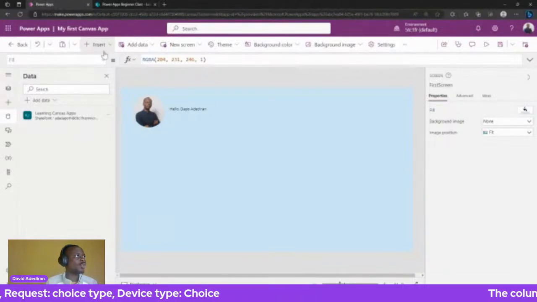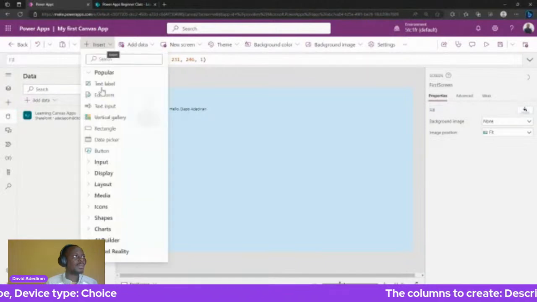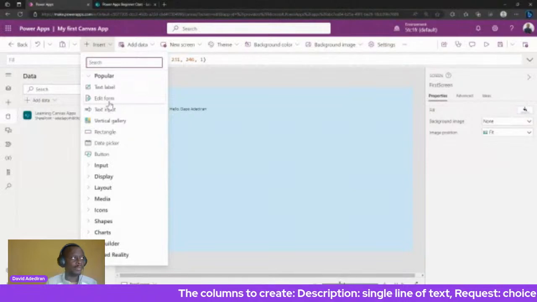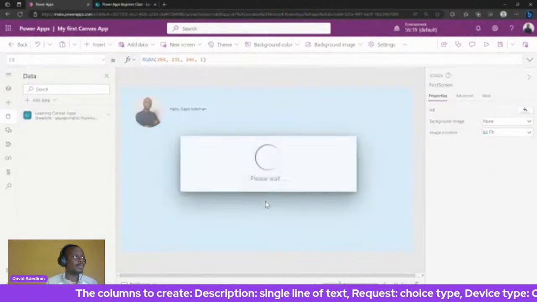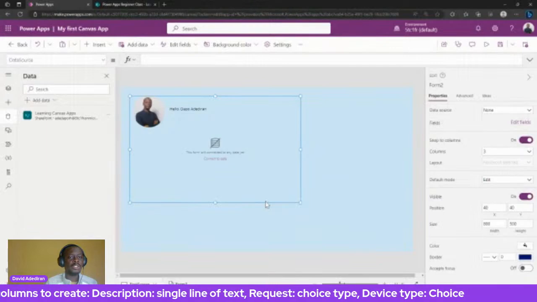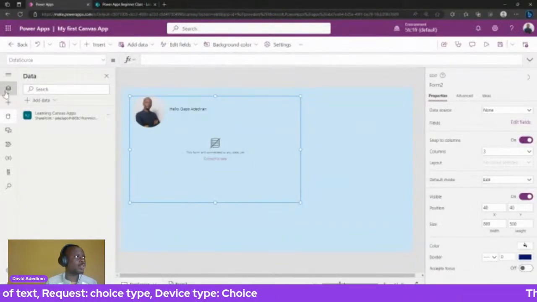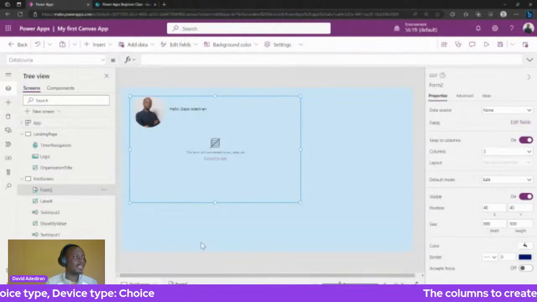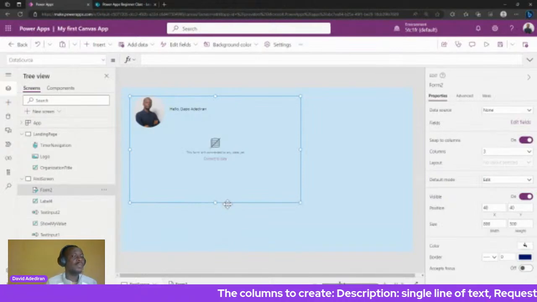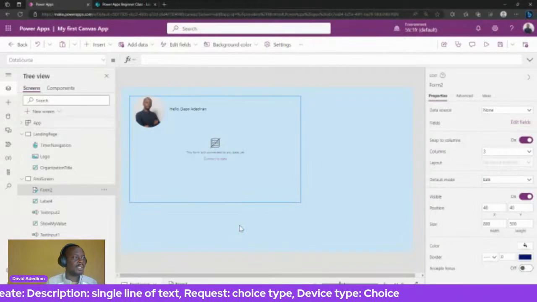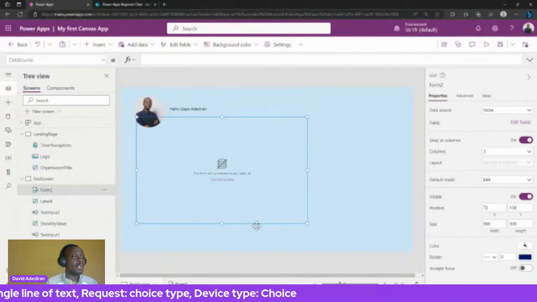So again, I'm going to go to insert at the top, and then you can see edit form. So you click on edit form, it's going to add it to the screen. Right now, you can see it's called edit form 2. It's called edit form 2 because we deleted edit form 1. But it's still fine. It's the same thing. Let's move it again down to the center of the screen.